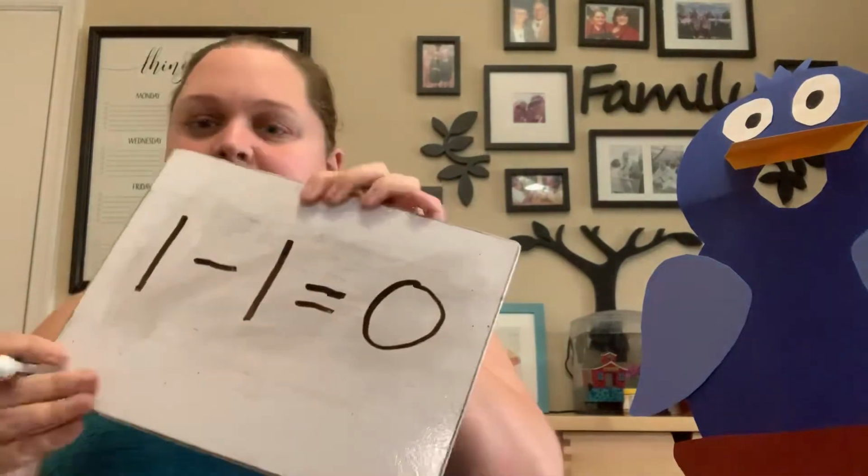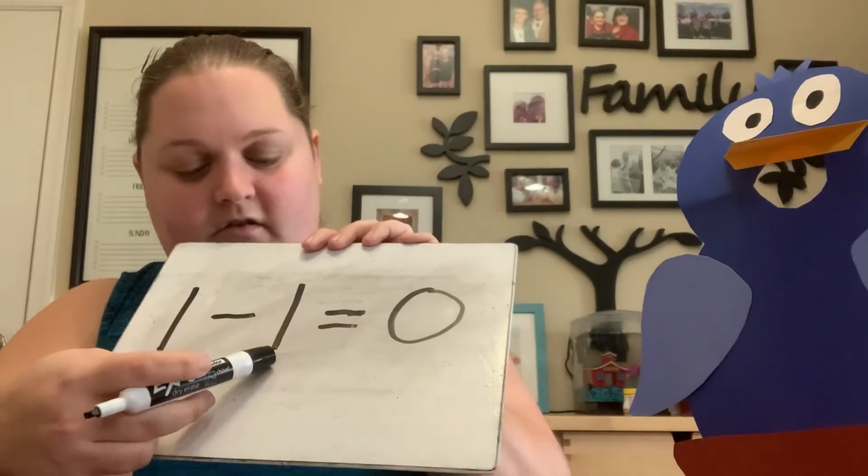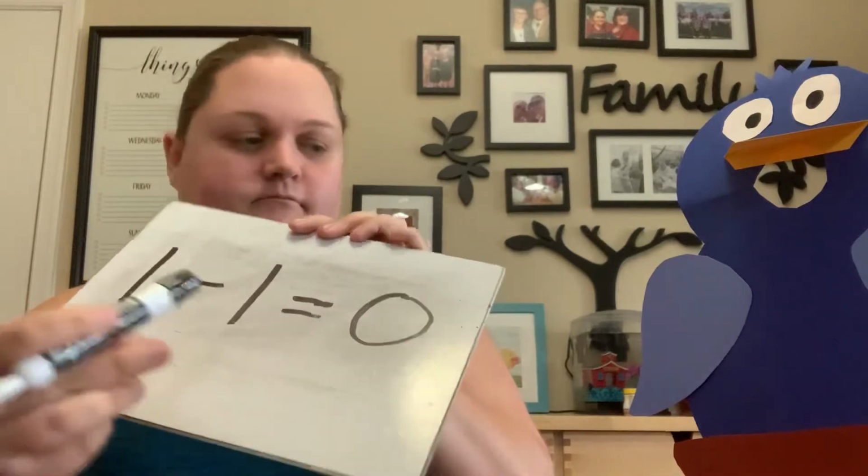Let's see. How many worms do we have left? That's right. If we had one worm and we fed it to Bird, now we have no worms left.